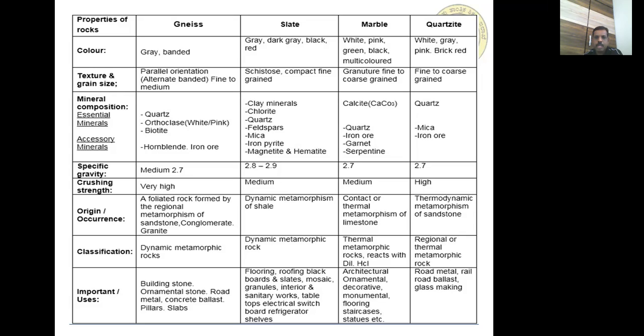It's a dynamic metamorphism of shale. Classification: dynamic metamorphic rocks. Important uses: slates are soft rock. We can easily cut into sheets and pieces. So we can use it as flooring, roofing, and blackboard, etc. Mosaic granules, interior and sanitary works, we can use this slate.